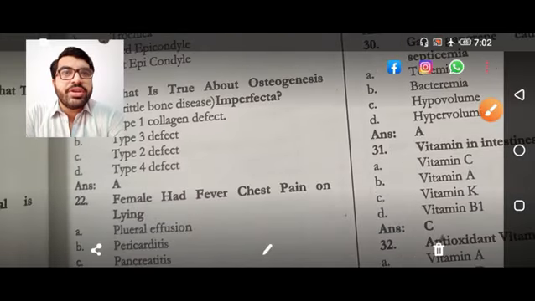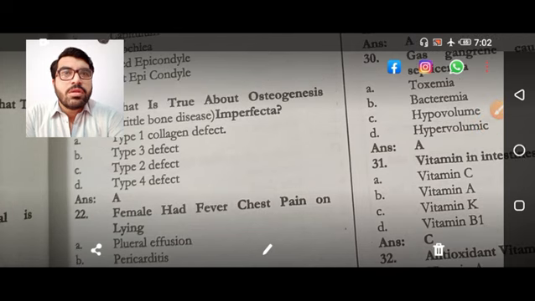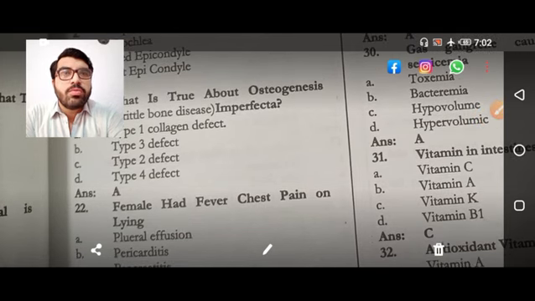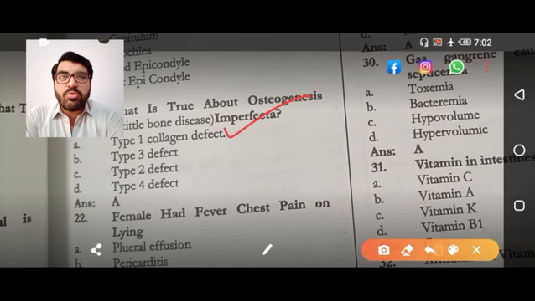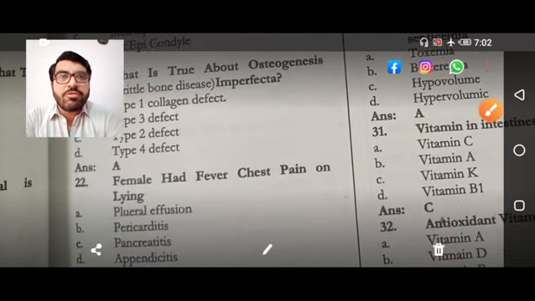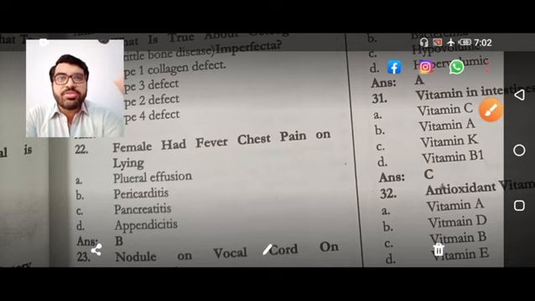So the next question is, what is true about osteogenesis imperfecta? This one. So that is brittle bone disease, type 1 collagen defect. Coming forward, that is a simple straightforward MCQ.